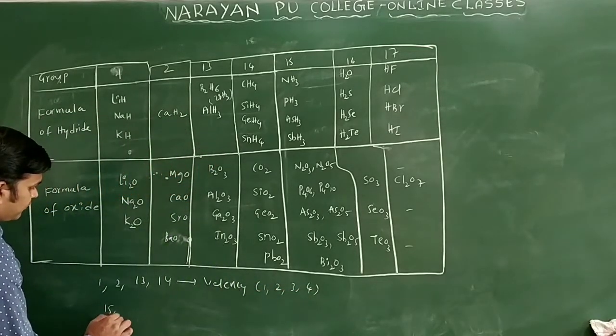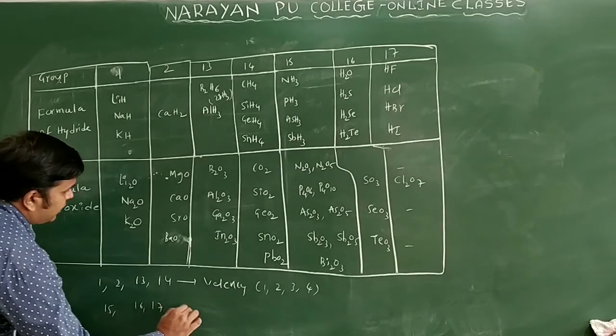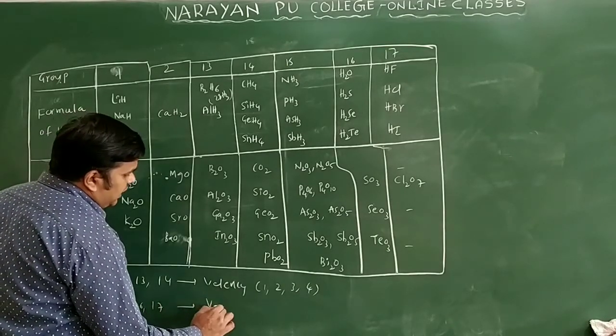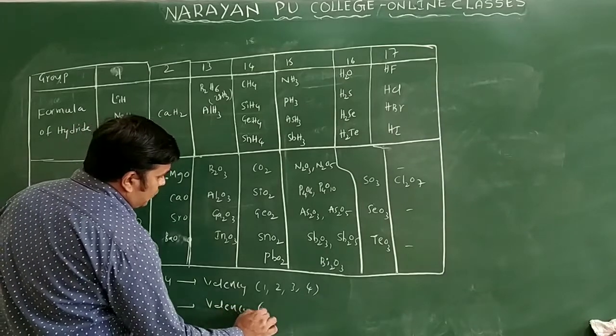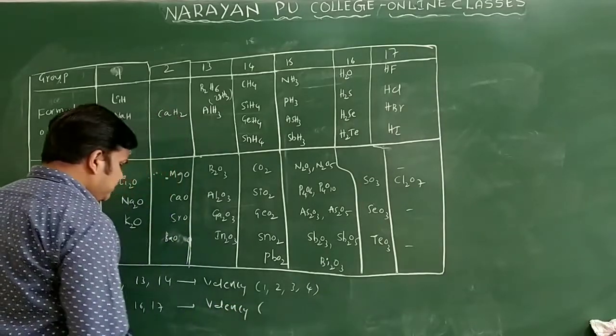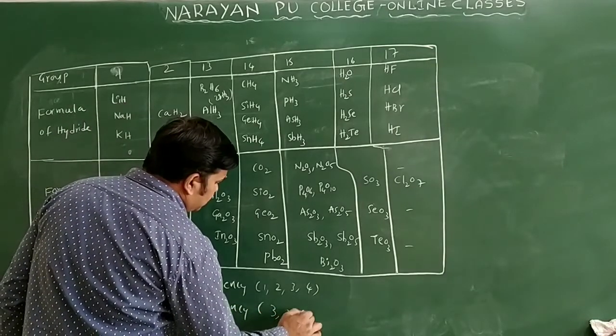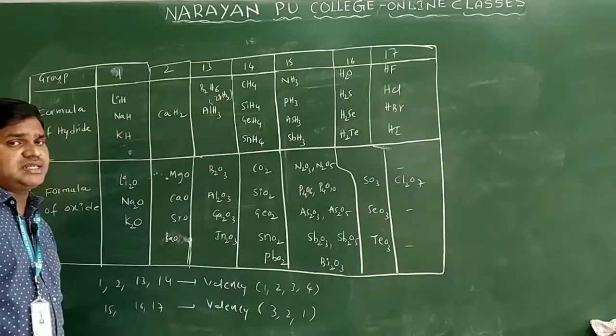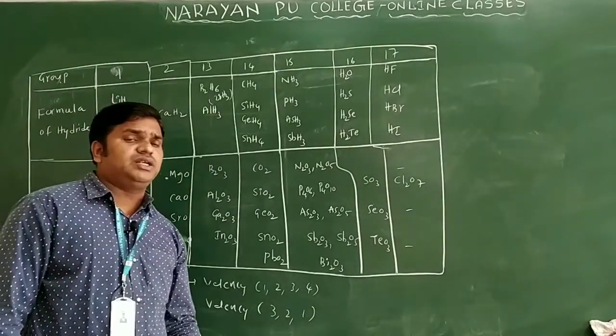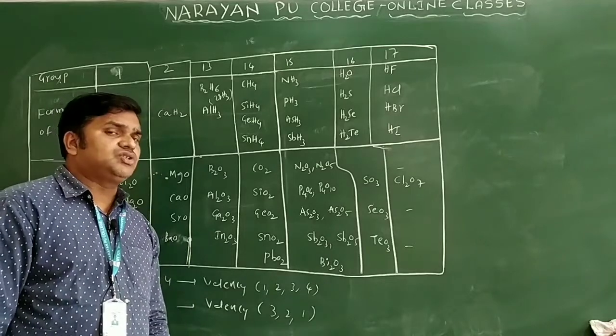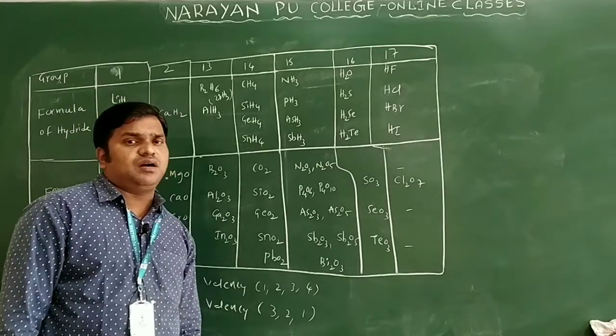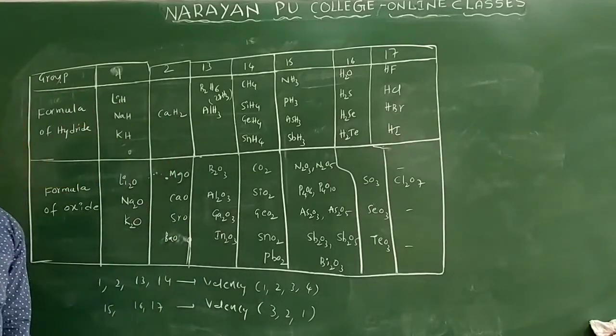If we take the 15th, 16th and 17th groups, the valency is 3, 2 and 1 only. This is the common valence I am telling; in some cases an element shows more than 1 valency in its compounds. So this is regarding the valency of compounds only.